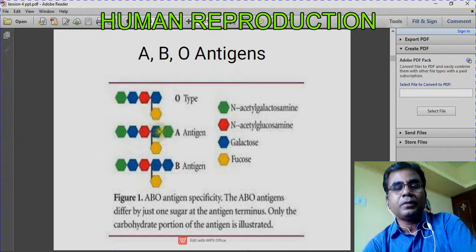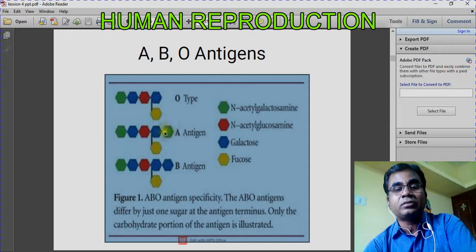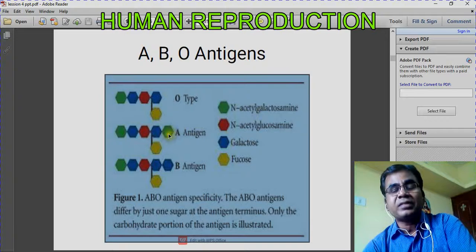When you talk about these antigens, look at the middle one. Here the ring structure added is N-acetyl galactosamine. The green color denotes N-acetyl galactosamine. If N-acetyl galactosamine is added to the antigen, it produces A antigen. Blue color is galactose.